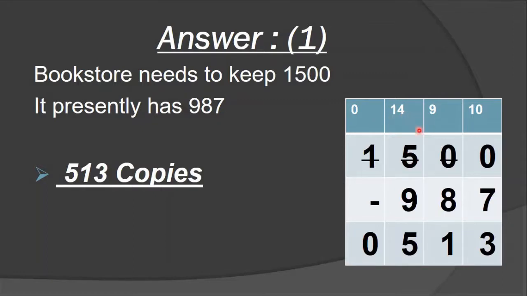So 14 minus 9, so how many students? 5. And again I cut the number 1 and put 0, and 0 minus 0, so the answer is what? 0. So the main answer is 530. So the bookstore needs 530 more copies.